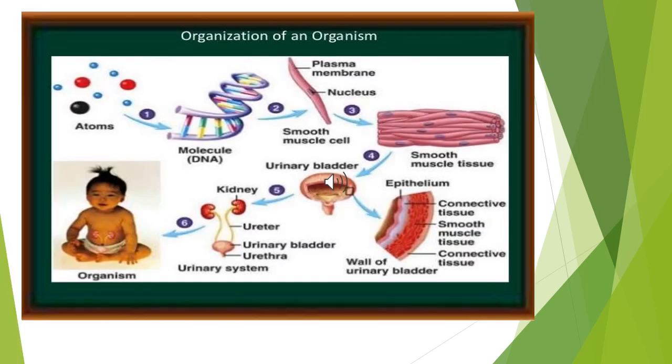Look at the picture. So, different types of levels: first cell, tissues, organs, organ systems, organisms. So first, what is the fundamental unit of life? In other words, the building block of an organism? The cell. Absolutely right. Cells make up all living organisms.